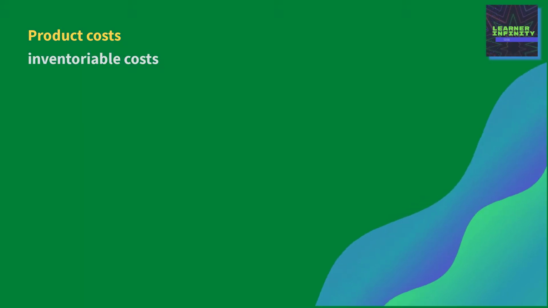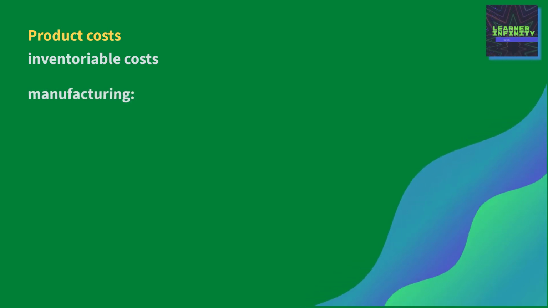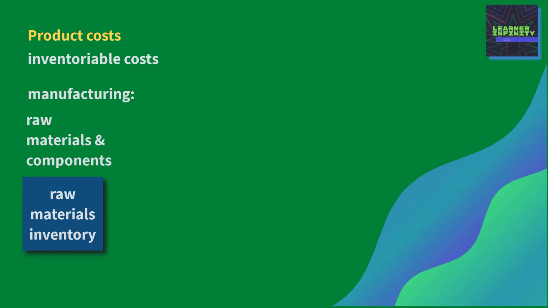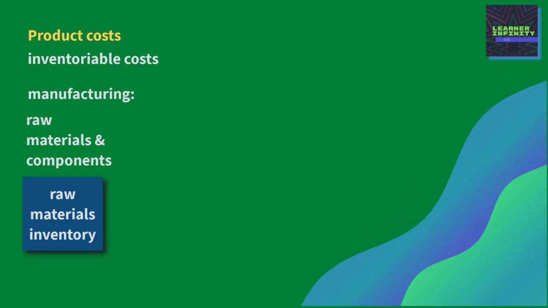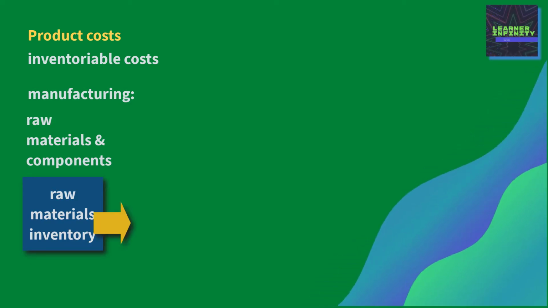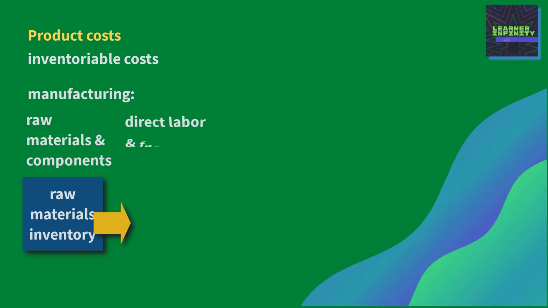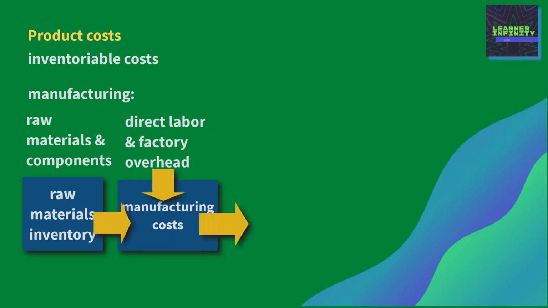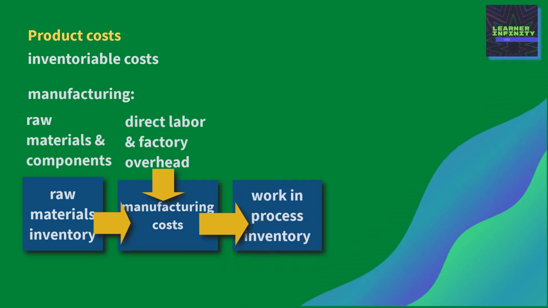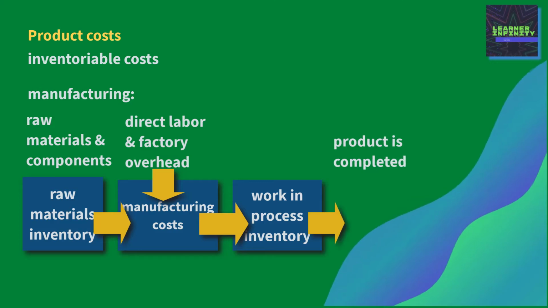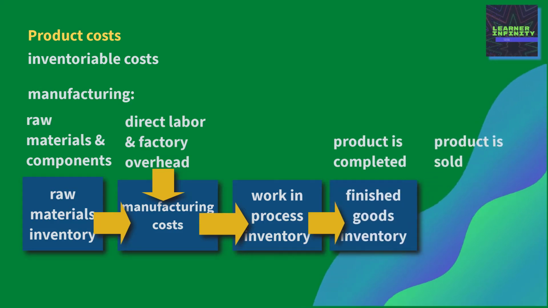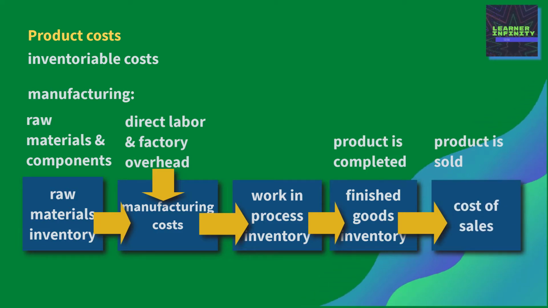It is a little bit complex for a manufacturing company. Raw materials and component parts are first recorded as raw materials inventory when purchased. Then these materials will be issued to the factory. Combined with direct labor and factory overhead, they comprise the manufacturing costs. These manufacturing costs are recorded first as work-in-process inventory. When product is completed, the cost will be recorded as finished goods inventory. When product is subsequently sold, the cost will be considered as cost of sales.